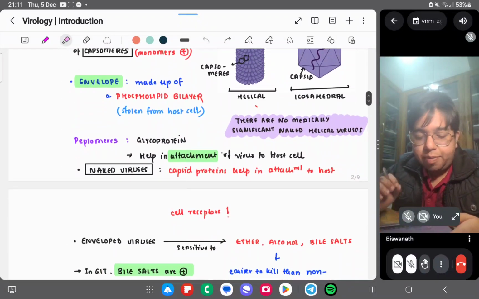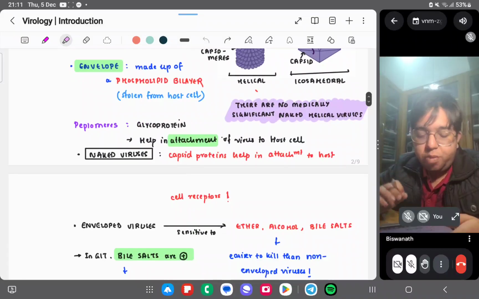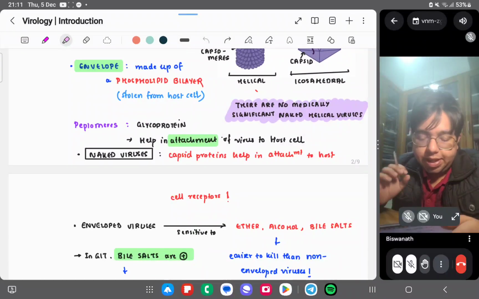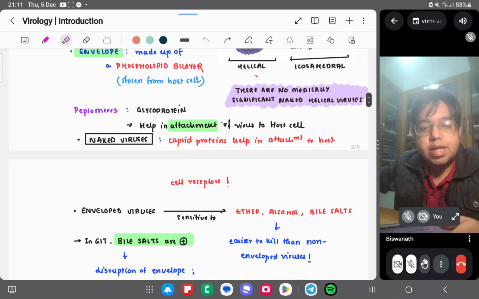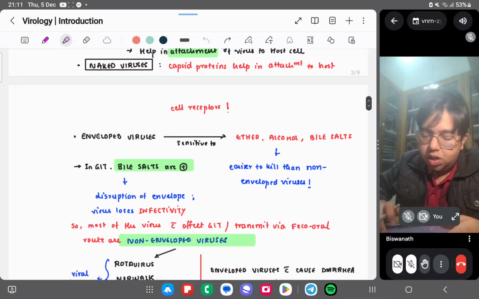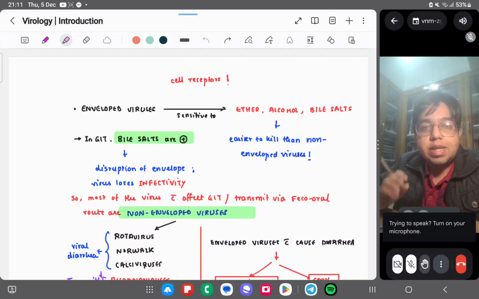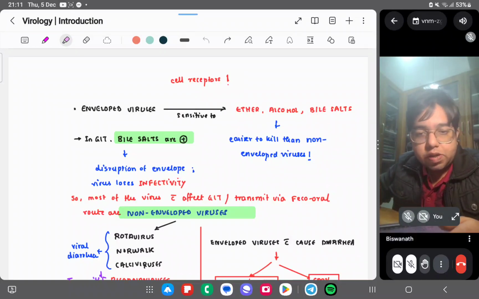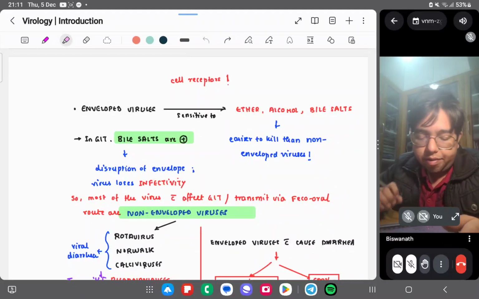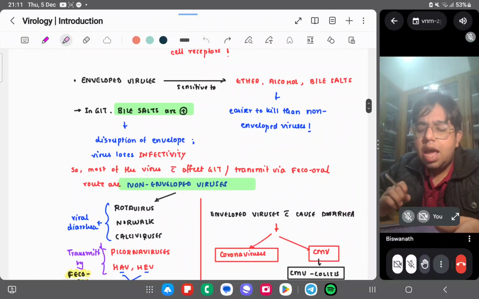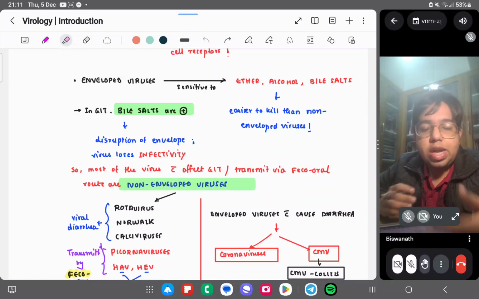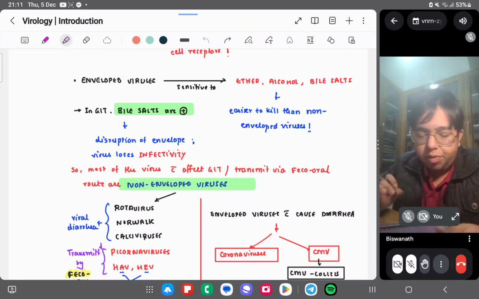So the envelope is made up of phospholipid bilayer, and peplomers are glycoproteins. Peplomers are basically glycoproteins which help in attachment of the virus to the host cell, right? Remember, enveloped viruses are sensitive to ether, alcohol, and bile salts. The ether, alcohol, and bile salts tend to kill the enveloped viruses, right? And the non-enveloped viruses are not sensitive to this.